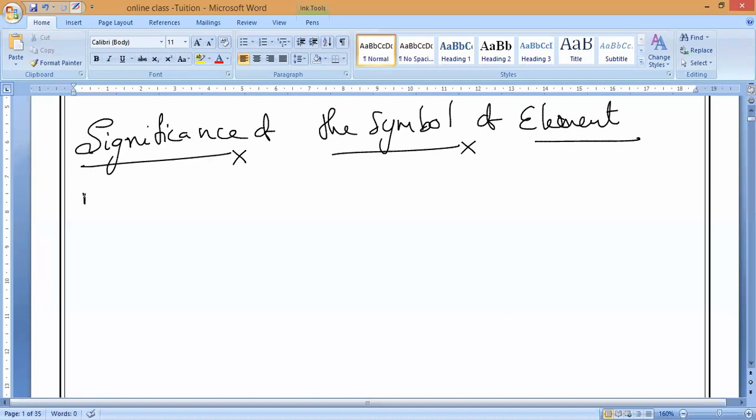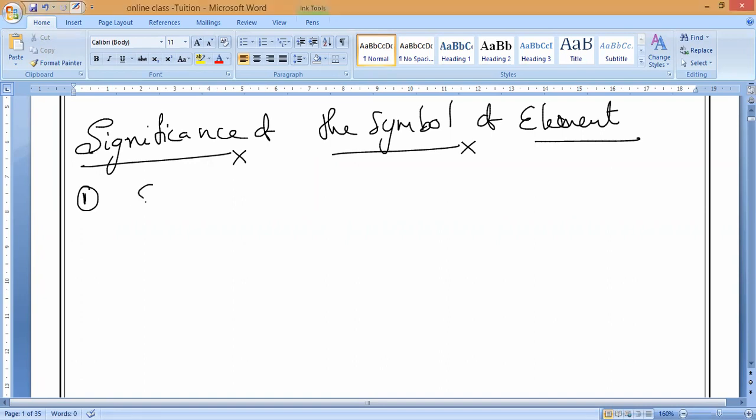So what is the first important point? By using symbols, what is the use? Symbol represents shortcuts to represent the element. I can write short forms like E, P, M, L. So the symbol represents the short form of the name of the element. That is the first significance of a symbol: the symbol represents the name of the element.